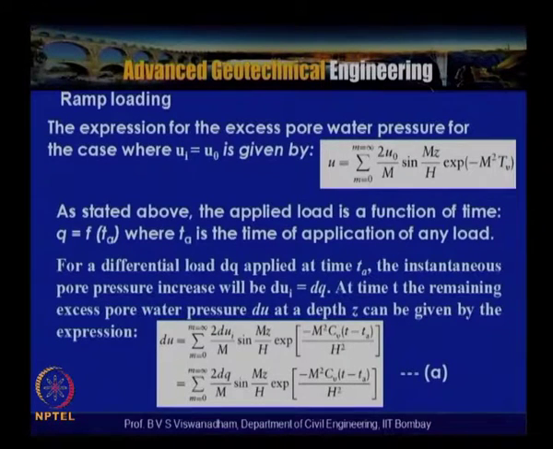Substitute now for u naught: ∂u/∂z = Σ (2 u0 / M) sin(Mz/H) exp(−M² Cv (t − Ta)/H²). Ta is the time of application of any load. Simplifying, with m from 0 to infinity and substituting for Δui equal to Δq, we get Σ (2 Δq / M) sin(Mz/H) exp(−M² Cv (t − Ta)/H²), and this is termed equation A.